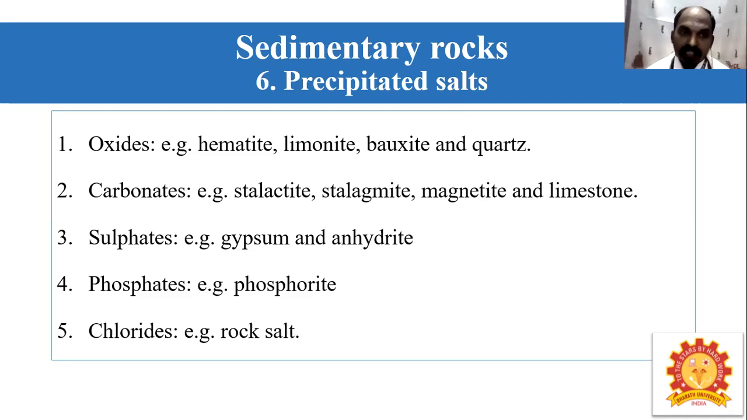Then carbonate rock is stalactite, stalagmite, magnetite, and limestone is an example for the carbonate. And the sulfate rocks are gypsum and anhydrite, which are examples of this precipitated salt. Then phosphatic rock, phosphorite, and chloride. Then rock salts are called chloride.